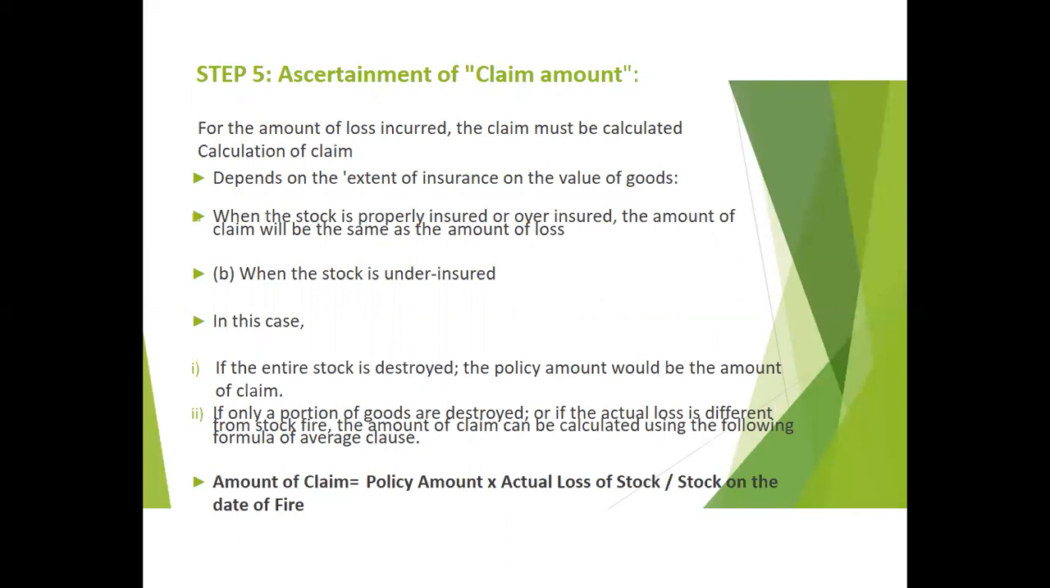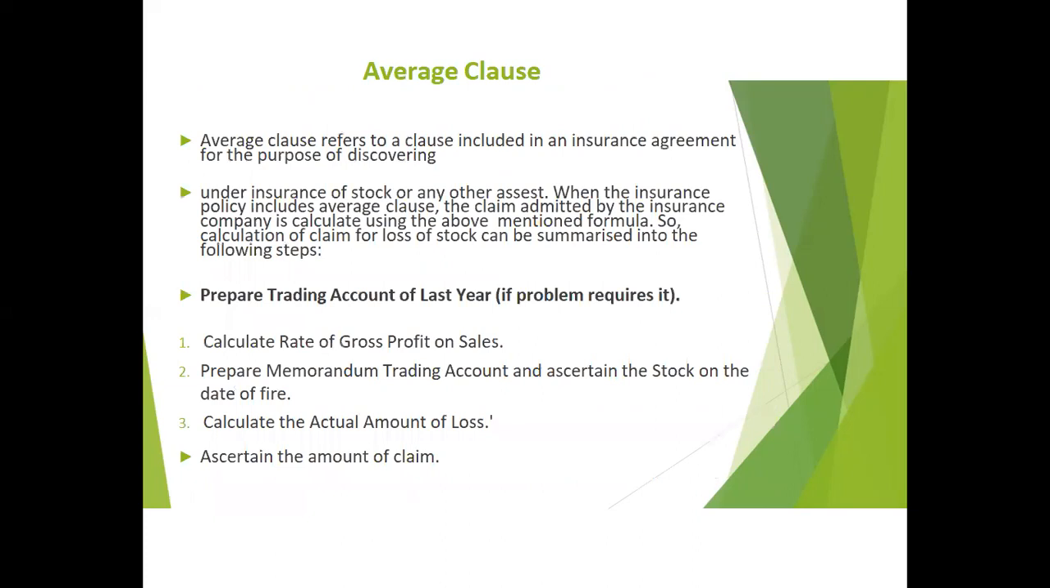When the stock is properly insured or over insured, the amount of claim will be the same as the amount of loss. When the stock is underinsured, if the entire stock is destroyed, the policy amount would be the amount of claim. If only a portion of goods is destroyed, or if the actual loss is different from stock on fire, the amount of claim can be calculated using the following formula of average clause. That means amount of claim equals policy amount into actual loss of stock divided by stock on the date of fire.